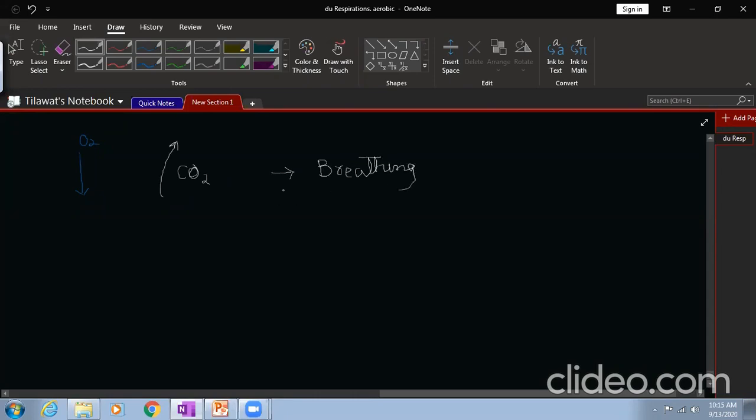Now again, breathing consists of two steps. The first one, in which I'm taking oxygen, is called inhalation. While giving out carbon dioxide is called exhalation. Exhalation means removing.